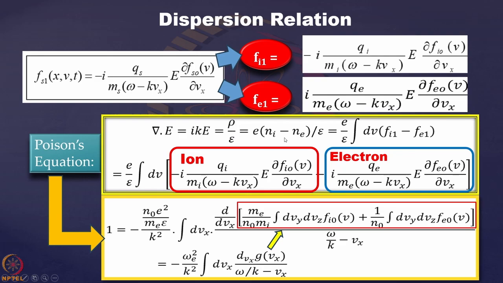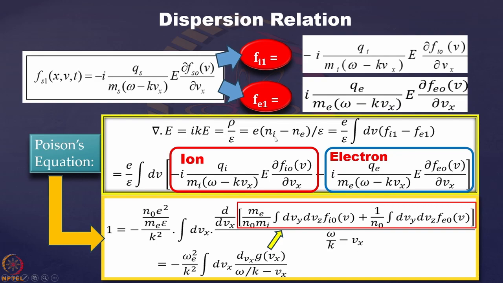And rho, what is that? This is Ni minus Ne, the charge number density, and when you multiply by the electronic charge, we are definitely assuming that it is only a first ionized case. So Ni minus Ne, multiplied by the electronic charge, gives you the charge density. That divided by epsilon completes Poisson's equation.